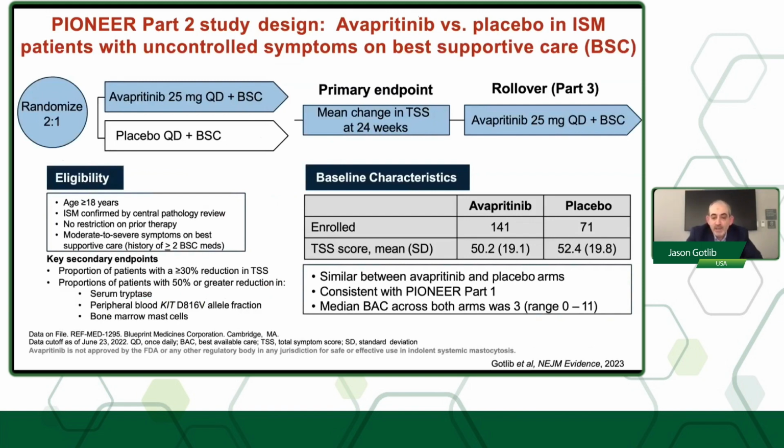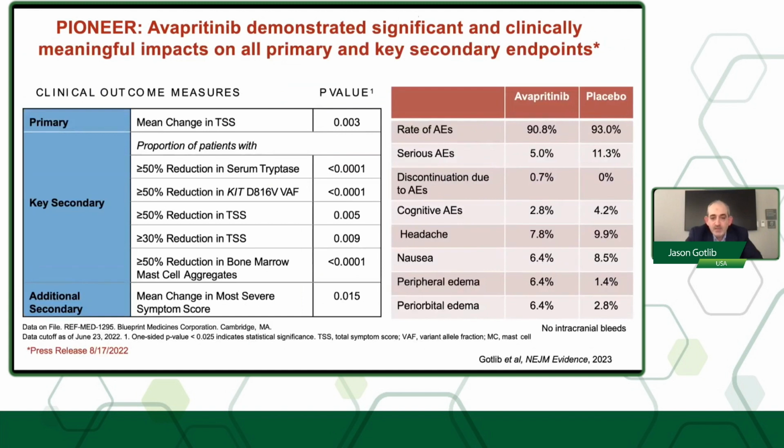And you can see here that there was substantial benefit in the primary endpoint with avapritinib versus placebo in the mean change in the total symptom score. And also, avapritinib achieved or met all key secondary endpoints, including reduction in serum tryptase, the KIT variant allele frequency, 50% or 30% or greater reductions in TSS, and also reduction in bone marrow mast cells.